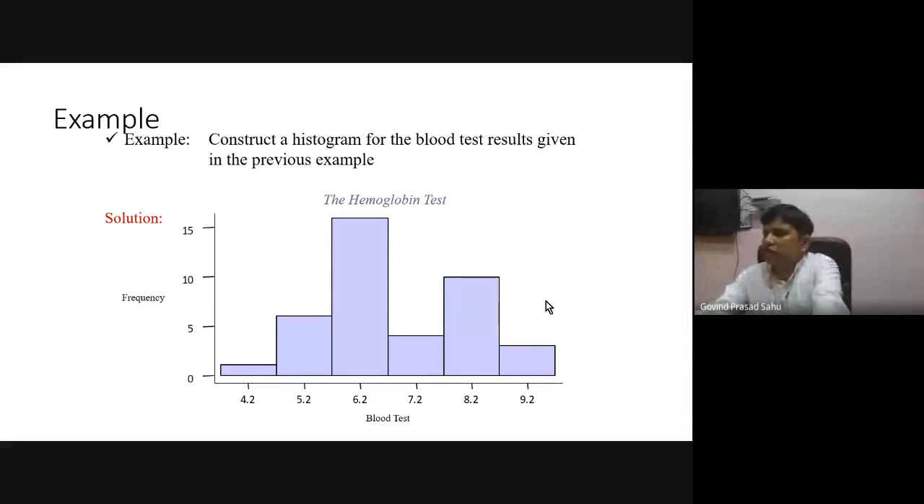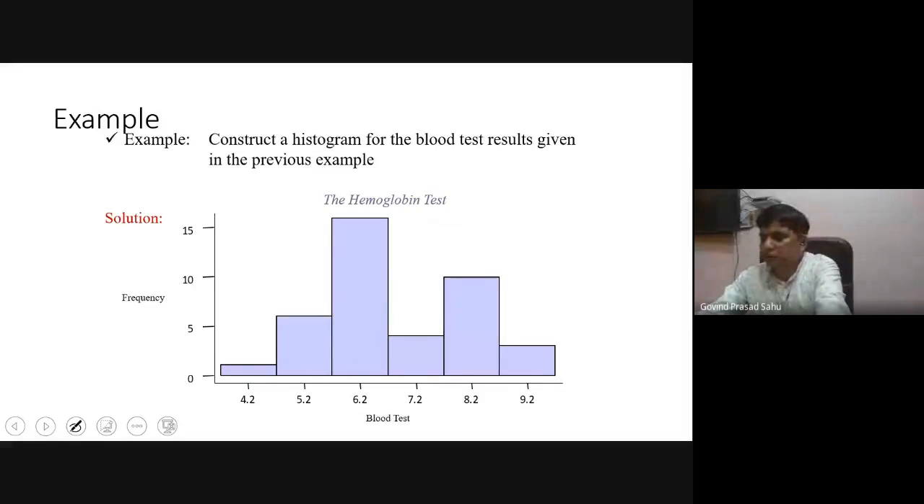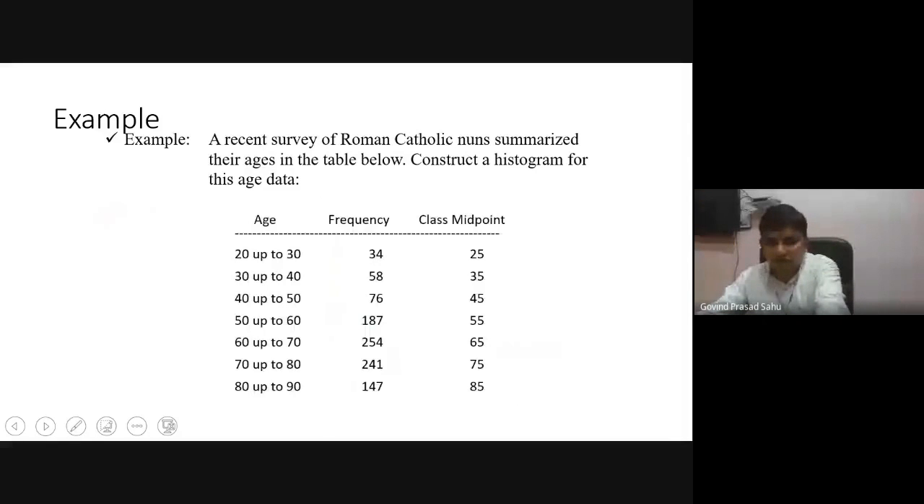So this is just the diagram corresponding to the same hemoglobin test problems. Here we have the first interval with the midpoint 4.2, that is in between 3.7 to less than 4.7, having the frequency 1, and the highest frequency is for the interval 4.7 to 6.7, and the mid value is 6.2. So this is the bar diagram. This is what we call the histogram, corresponding to the frequency distribution.